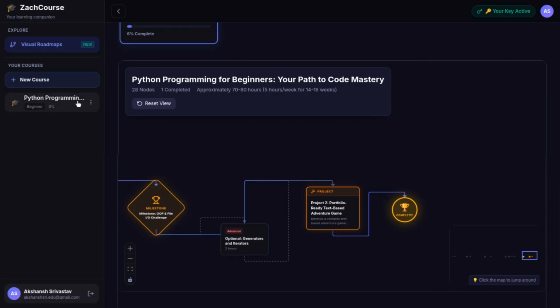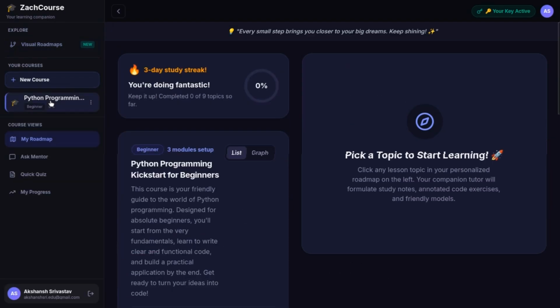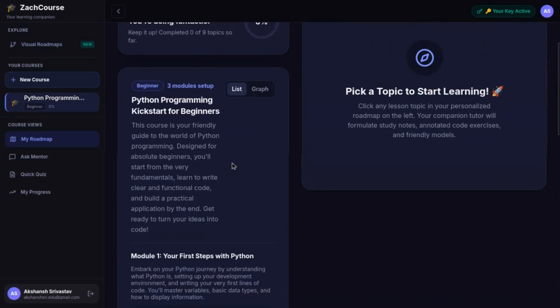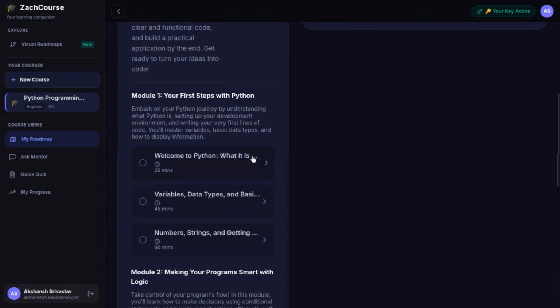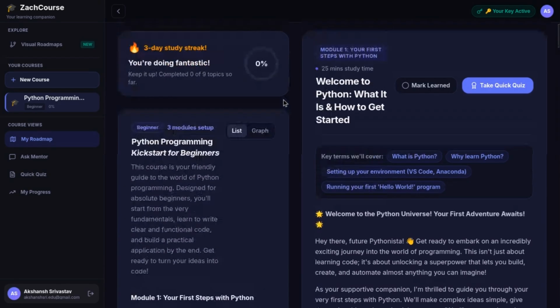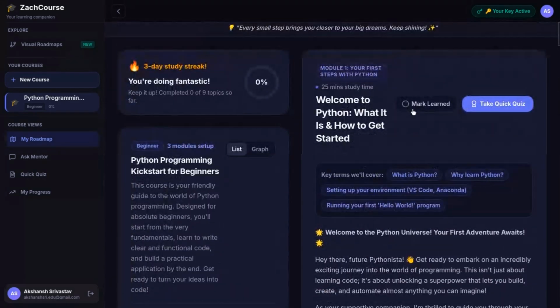Now let's move to the courses. You can of course create a new course from here, but I already have a course created here that is related to none other than Python programming, and you can click on any chapter of it. It will load the whole course for you for that particular chapter. You can mark it as learned.